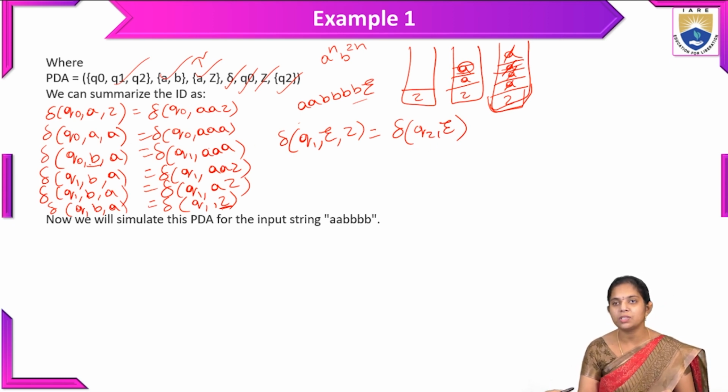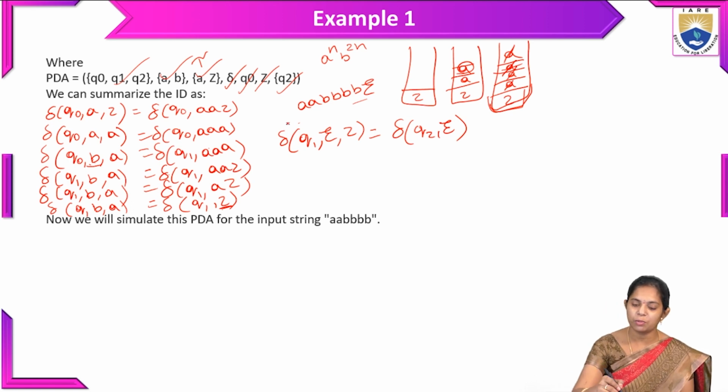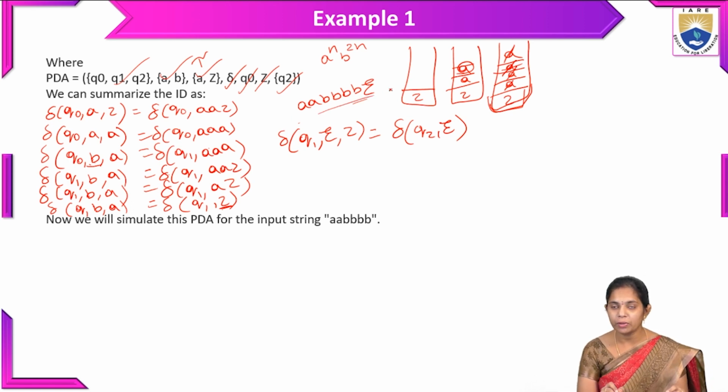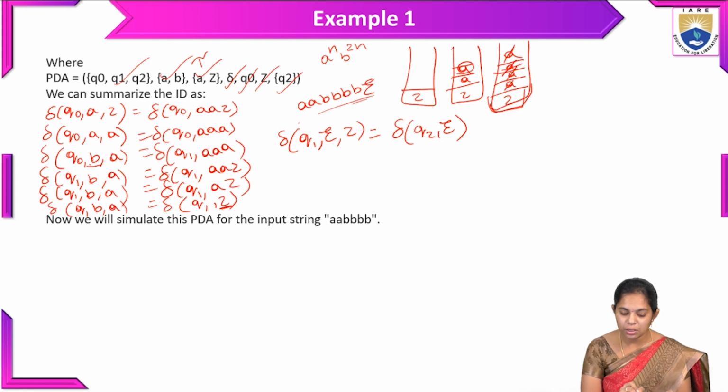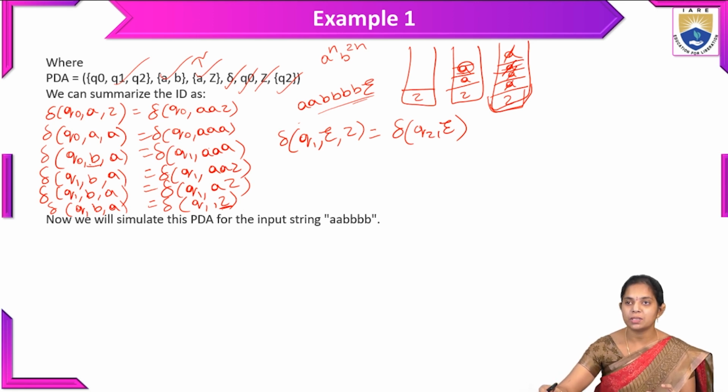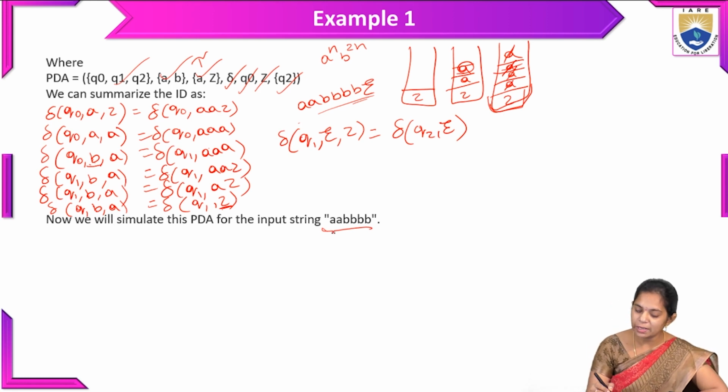So here is the instantaneous description for this input string. And we will write the same thing with the turnstile representation by reading all the symbols. So by reading this string, we will write the turnstile representation. The turnstile representation is nothing but the IDs. So how many moves are there in this PDA?